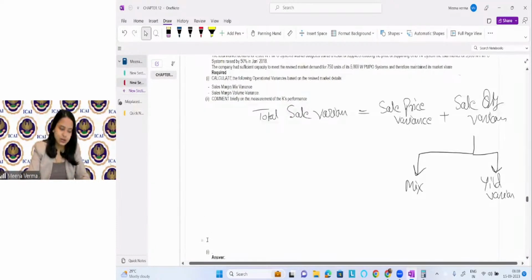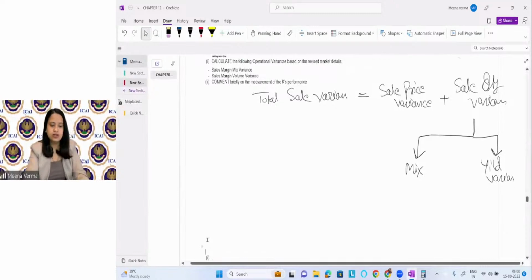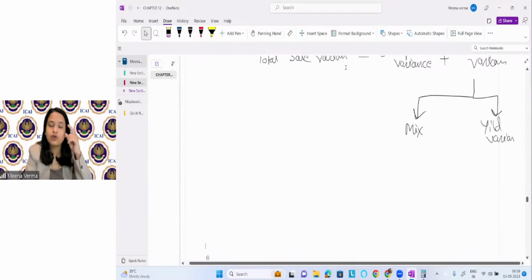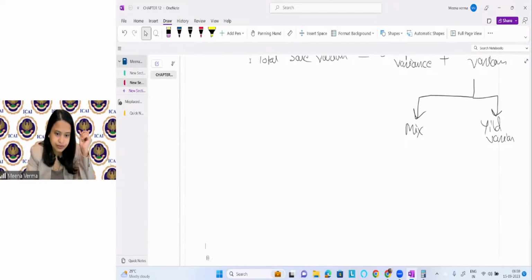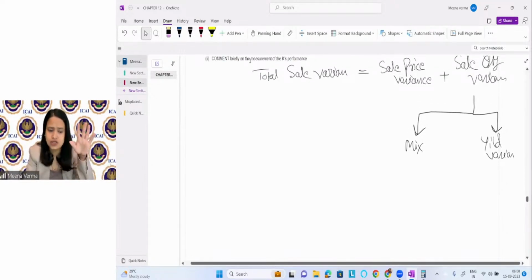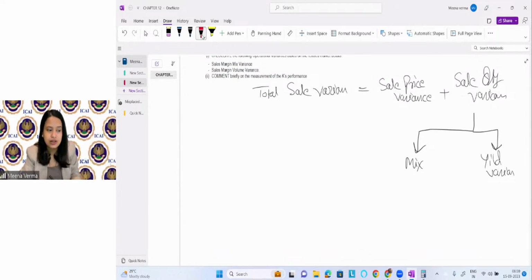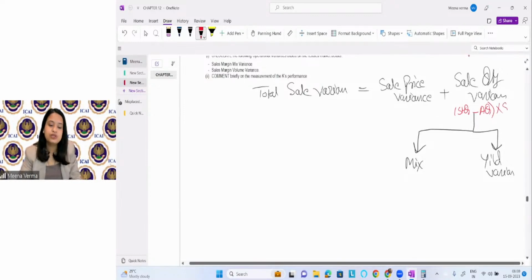I'll just give you an example. So what is the mix and yield variances? So what is standard quantity variances? Standard quantity variance, we calculate it for everything, for raw material also, but it is for final good. So quantity variances means the standard quantity of final good you want to sell minus actual quantity of final good which you have sold, into standard price at which you can sell it, or standard contribution. Sometimes we take the price, sometimes we take the contribution, depends.